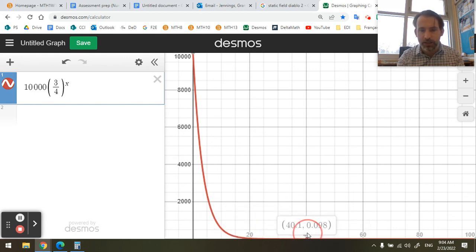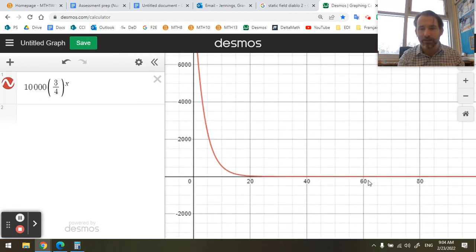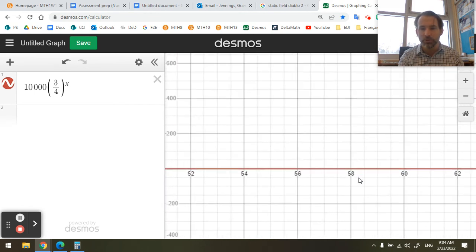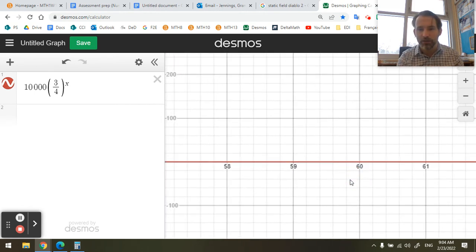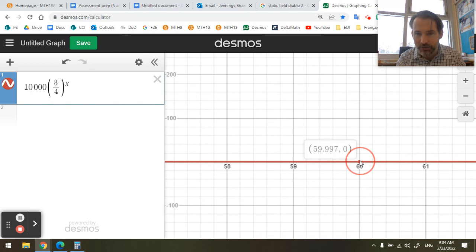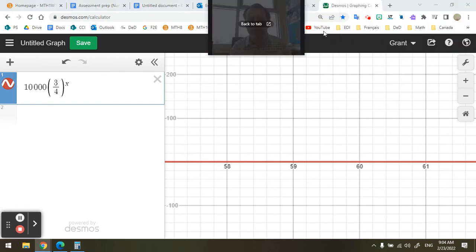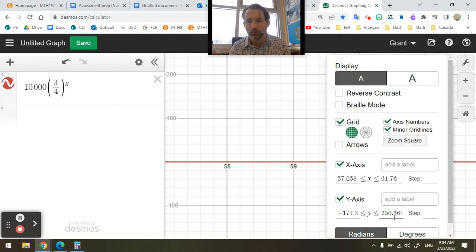But at 40 castings, it still has some non-zero number of hit points, 0.098. After 60 castings, it says 0, but if I really zoom in, you'll find that this is non-zero. Yeah, it's showing it as 0, isn't it? It's basically 0, but it's not. If I really zoom in.